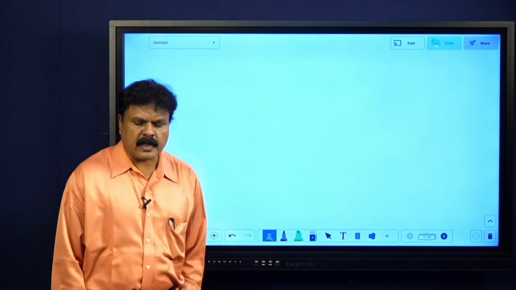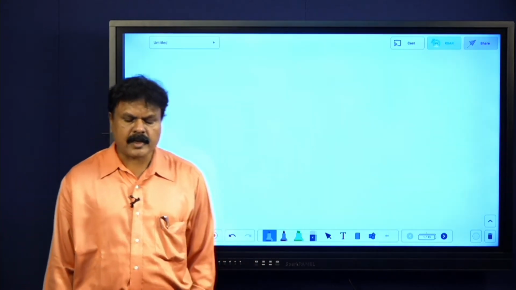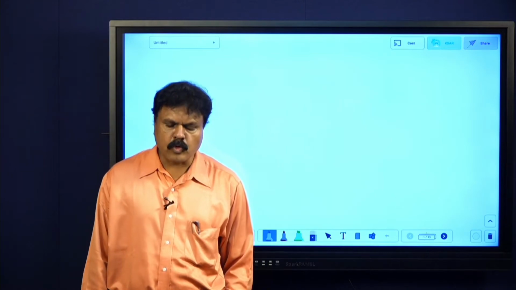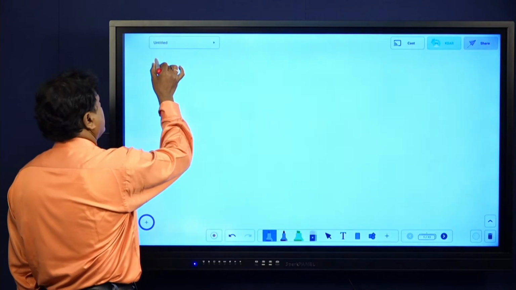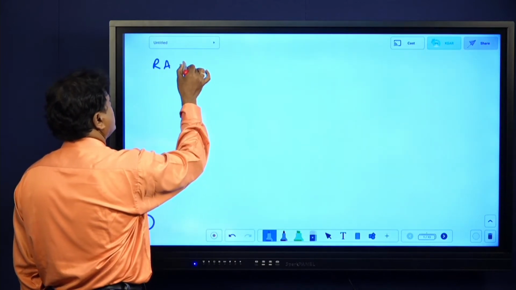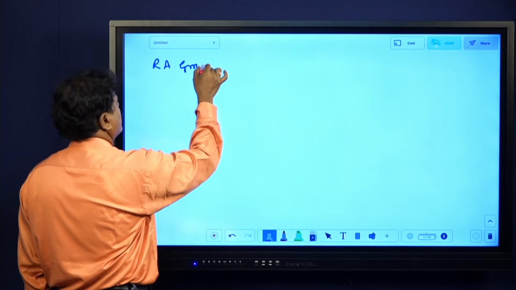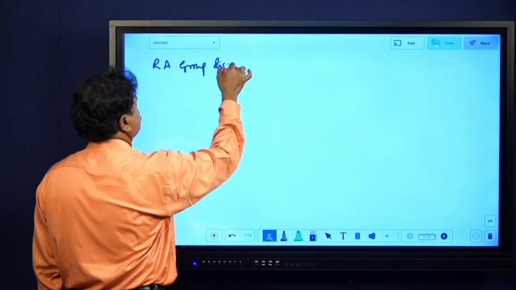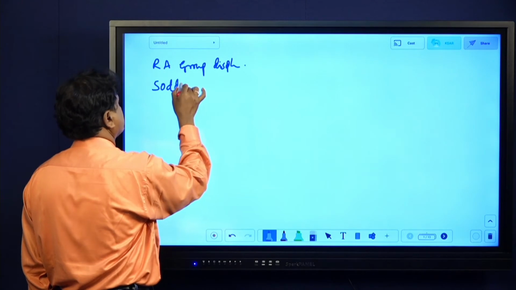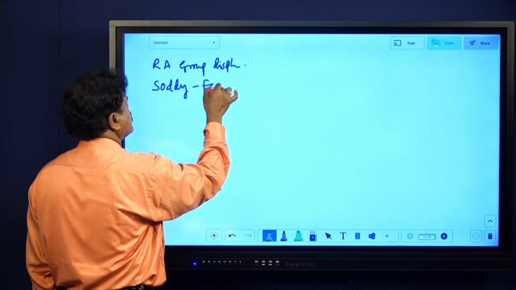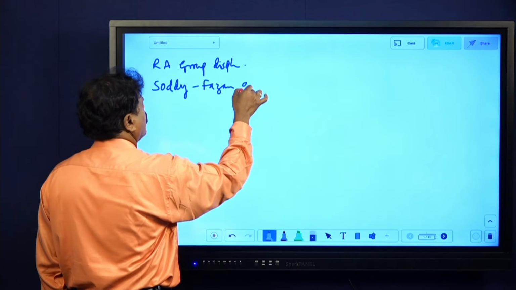Now directly I will go ahead with Soddy's group displacement law. We even call it the radioactive group displacement law. Group displacement law, or Soddy-Fajans. These are the names of the scientists. Soddy-Fajans group displacement law.